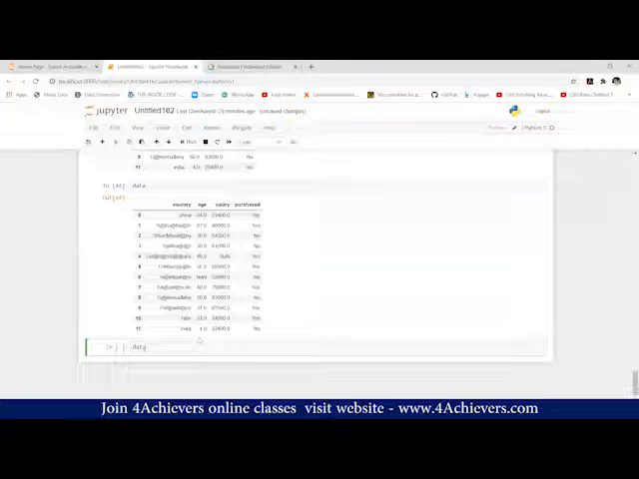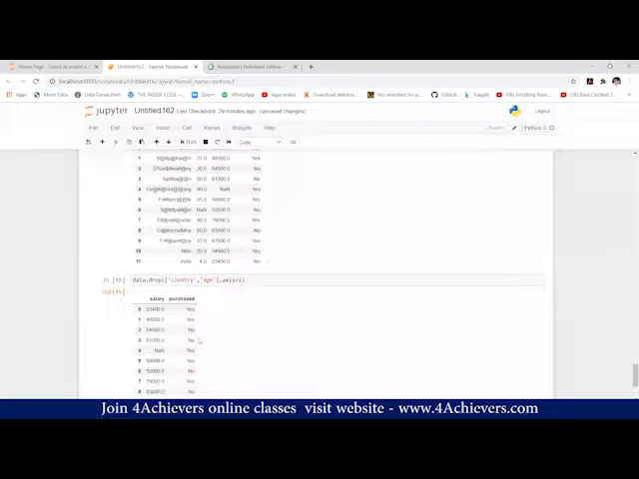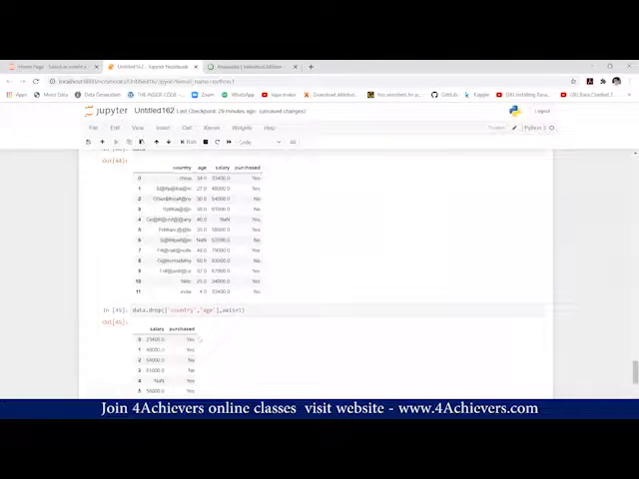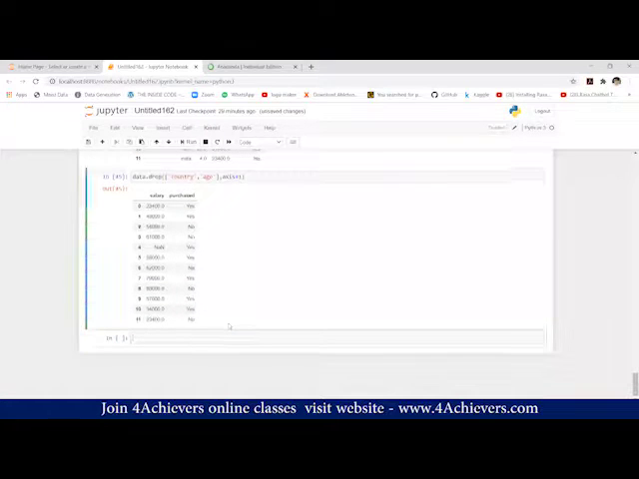Okay, I got it. Data.drop, then this country, then the next one is age. If you want to delete so many columns simultaneously, you just need to mention their names inside this, and provide the axis. It will delete those columns in one go, in one line. Okay, got it, sir. Thank you. Welcome.